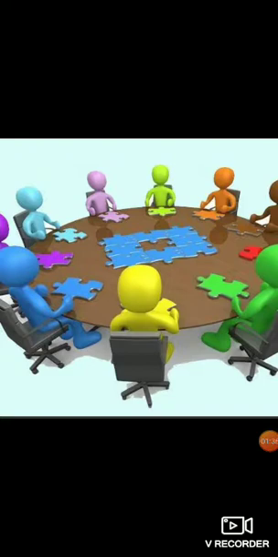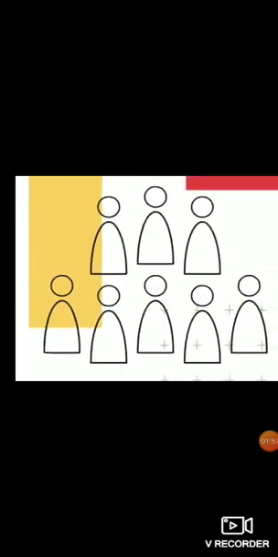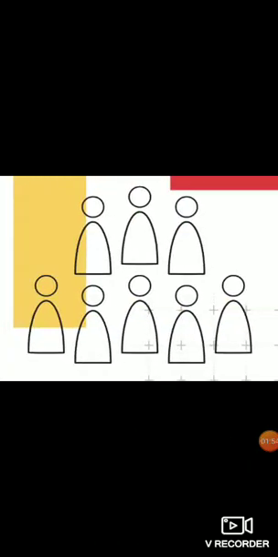So when such a confrontation happens, who is going to take care of it? When there is an argument, when there is an opposing view, who's going to take care of all this? That is where the government comes into play. That is where the government has an important role to play.